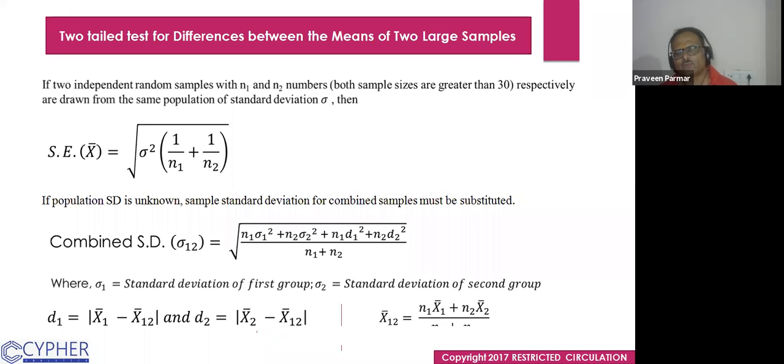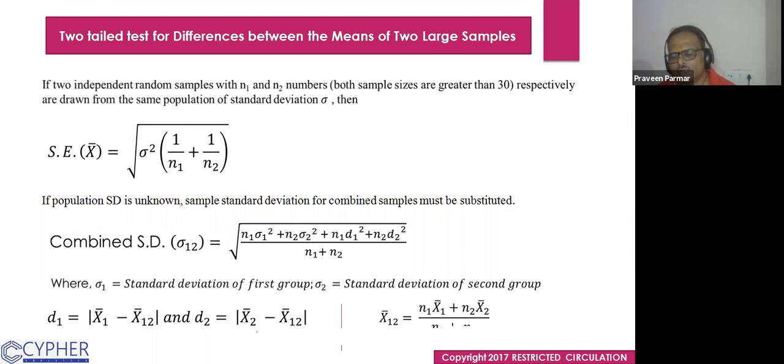So first, we find out the standard error, for which the formula is given there. Square root of sigma square into 1 upon n1 plus 1 upon n2. If the population SD is given, you will write here the population SD. You will use this formula for standard error calculation. But if the population standard deviation is not given,